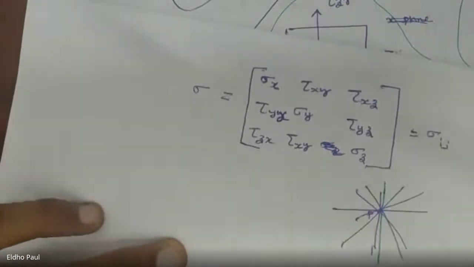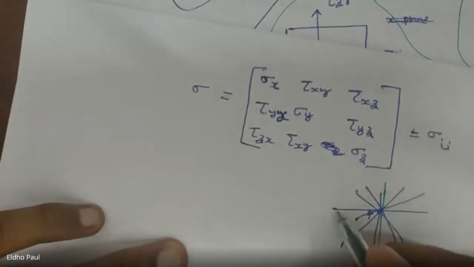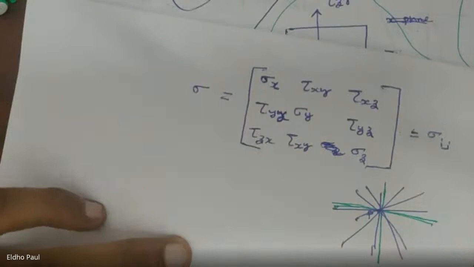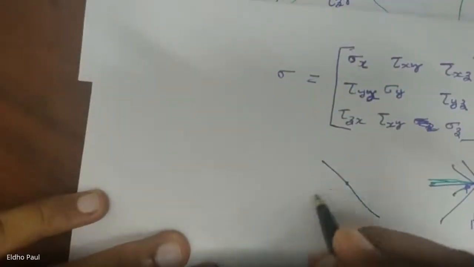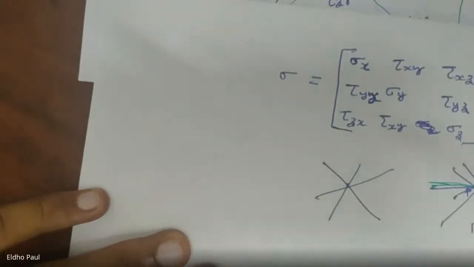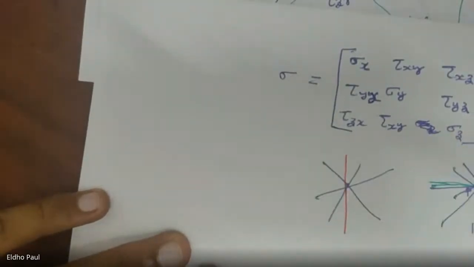The first one is this one, which is perpendicular to the x-axis, the x plane. The second one is perpendicular to the y-axis. Again, there are an infinite number of planes. First I can draw a plane which is perpendicular to the x-axis, that is the x plane.